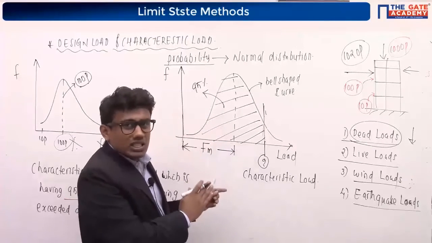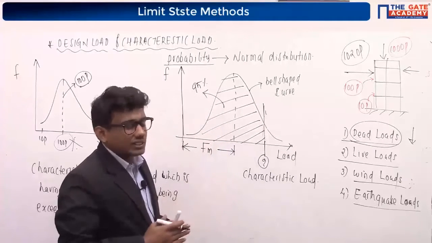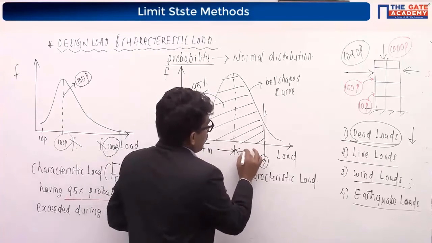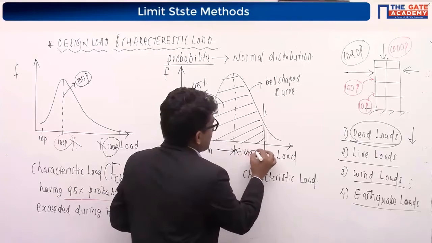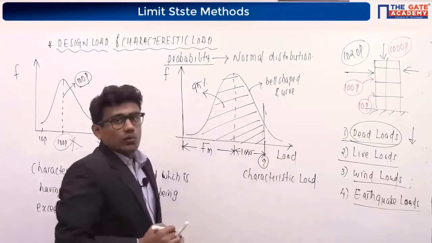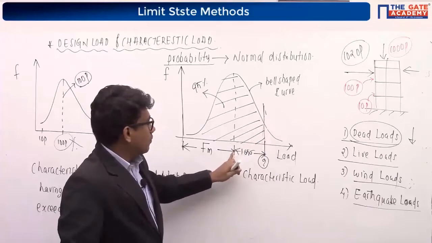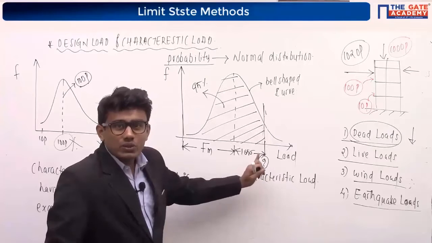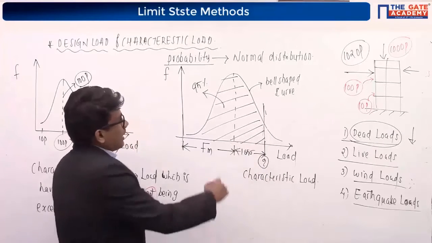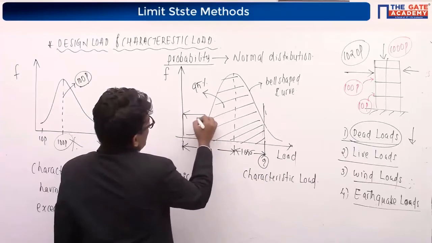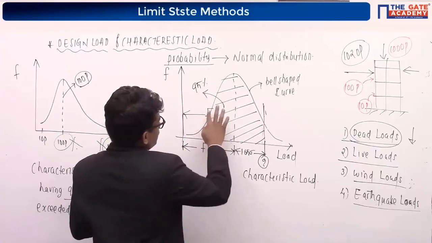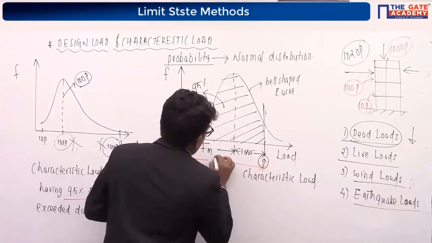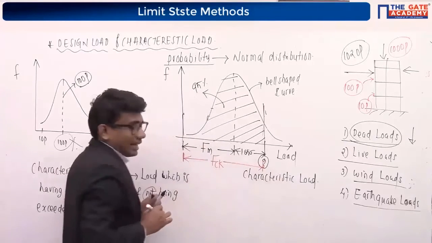For 95% confidence level, that's called confidence level, this value from the center is around 1.65 sigma. This is a constant value. For 95% of probability, the distance from the center to that point is around 1.65 sigma. So we are interested in what FCK is. FCK is from here to this point, that is characteristic load.